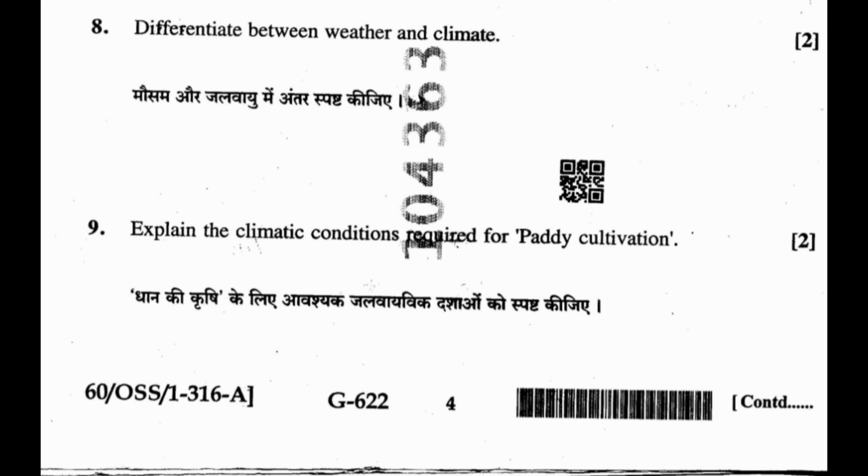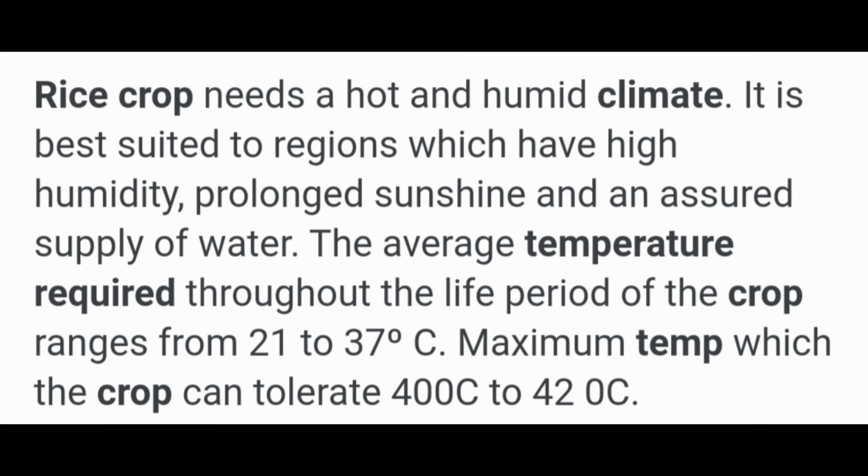Question 9. Explain the climatic conditions required for paddy cultivation. Answer. Rice crop needs a hot and humid climate. It is best suited to regions which have high humidity, prolonged sunshine, and an assured supply of water. The average temperature required throughout the life period of the crop ranges from 21 to 37 degrees C. Maximum temperature which the crop can tolerate is 40 degrees C to 42 degrees C.